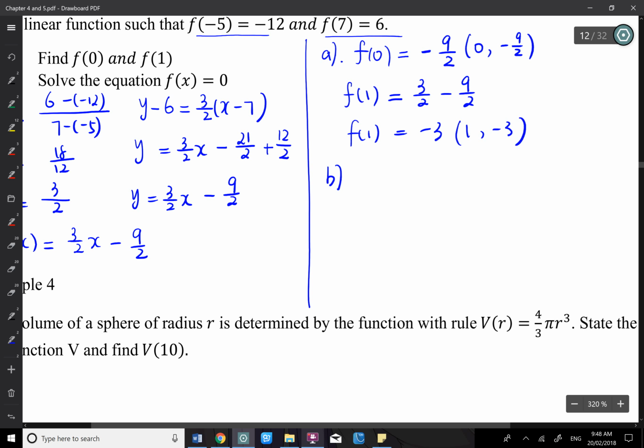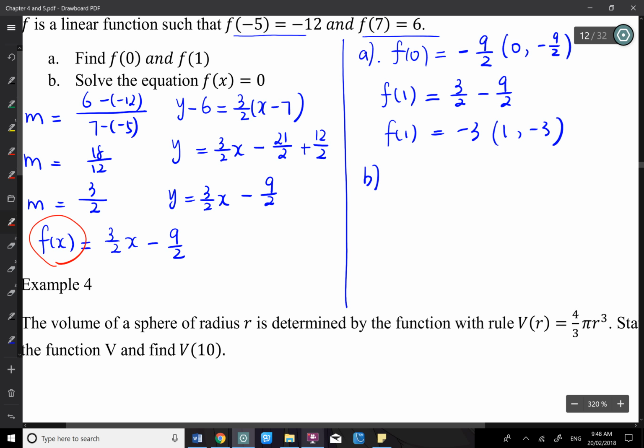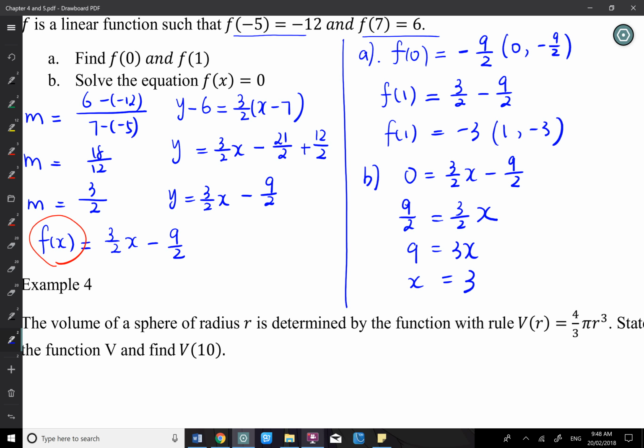B says solve the equation f(x) equals 0. f(x) is y, so basically it's asking what the x-intercept is. So you change f(x) into 0. So 0 equals 3/2 x minus 9/2. 9/2 equals 3/2 x. 9 equals 3x. x equals 3. I have solved it. x equals 3, that will be my answer. The x-intercept is (3, 0).